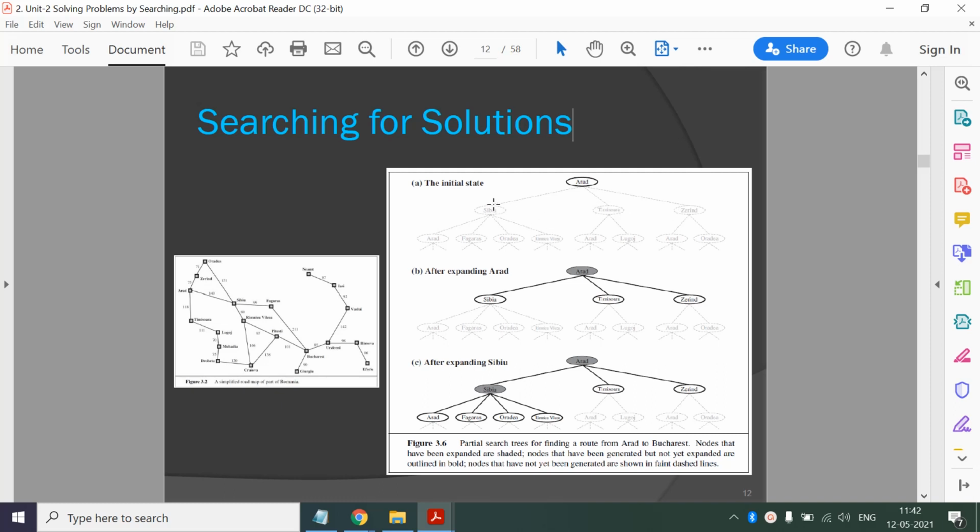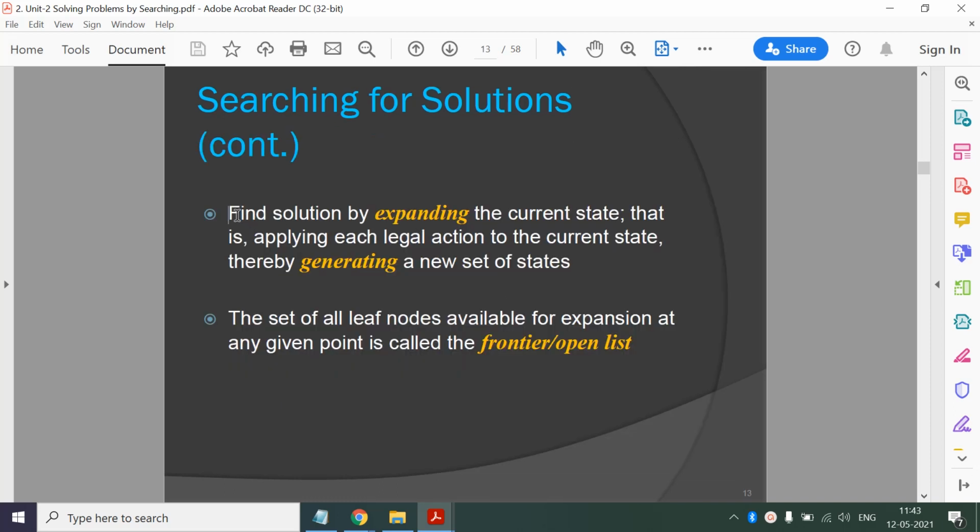And then we will apply the same process on the children. Okay, and we can apply the goal test at 2 stages. First one is during the expansion or during the generation. Okay, so find the solution by expanding a current state, that is applying each legal action to the current state, thereby generating a new set of states.